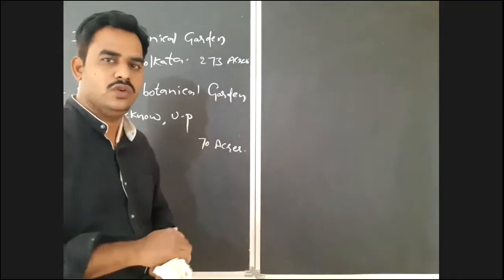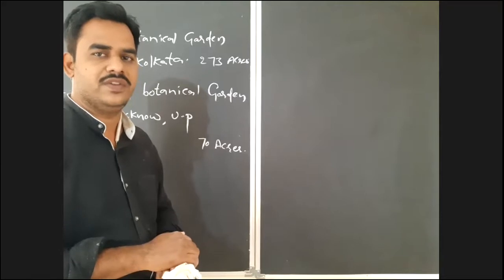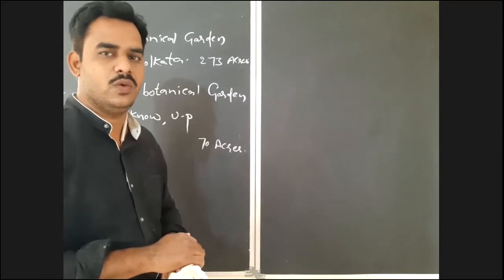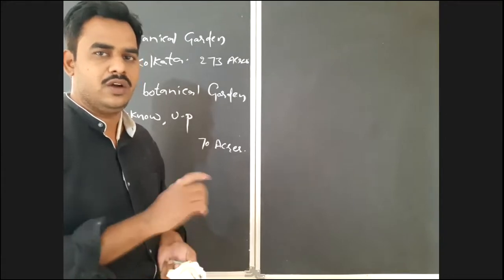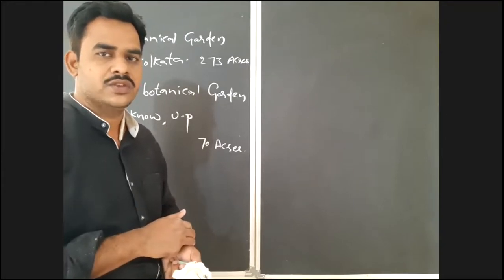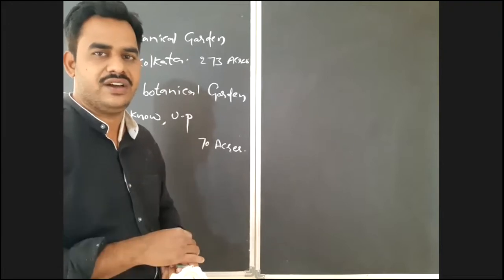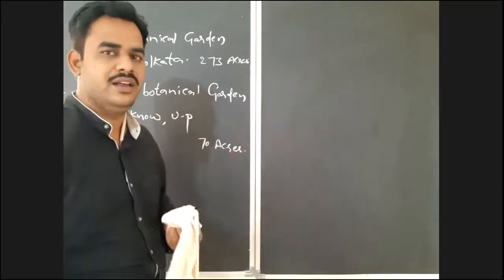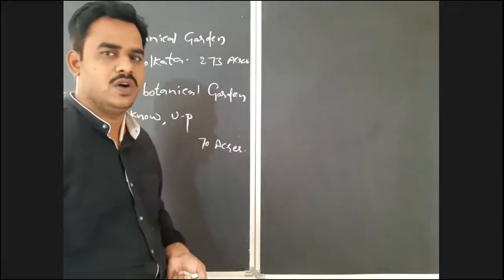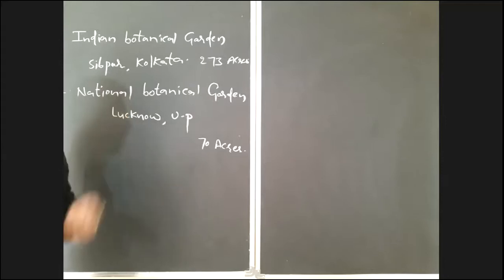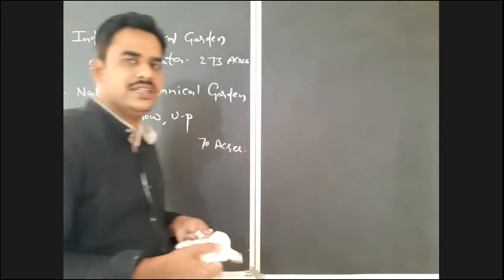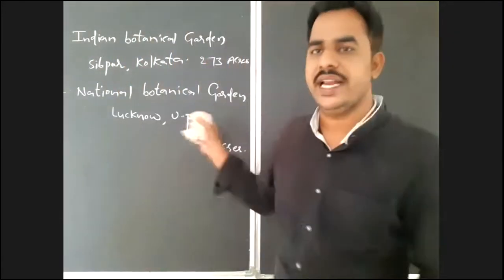As I gave you, the Main Botanical Garden of Moscow is the largest botanical garden in the world. The Main Botanical Garden of Moscow, it occupied how many acres of area? It occupied 900 acres of land. So that big a botanical garden was there in Moscow, Russia. In India, there are the Indian Botanical Garden of Sibpur, Kolkata, and also the National Botanical Garden of Lucknow, Uttar Pradesh. So these two are important botanical gardens in India, right? So the second type is also completed here.